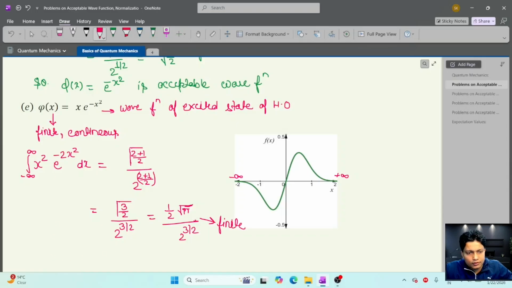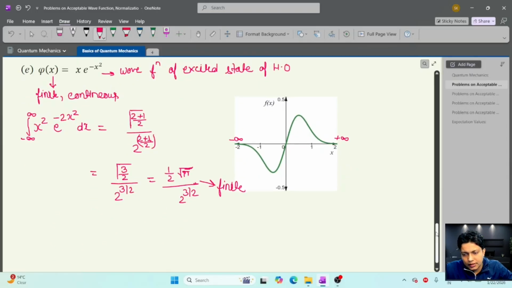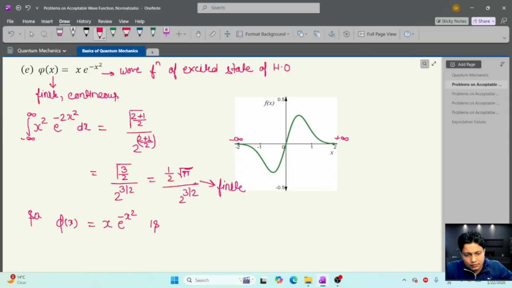So this wave function is acceptable. So psi x equal to x e to the power minus x square is an acceptable wave function.